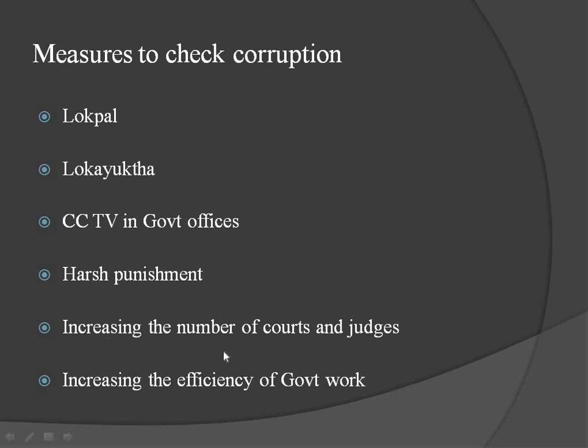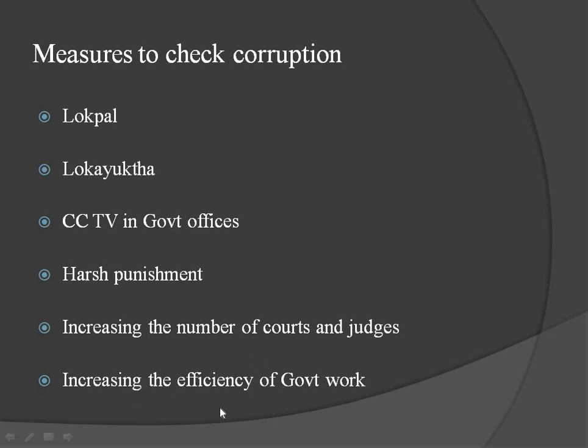Otherwise, what happens? In the court also, in many cases, the judges can't solve the cases in time. So what happens? It becomes delayed and the corrupt people can't get the punishment immediately. So by increasing the number of courts and judges, it is possible to solve the corruption. And by increasing the efficiency of the government work. Government work efficiency should be improved.